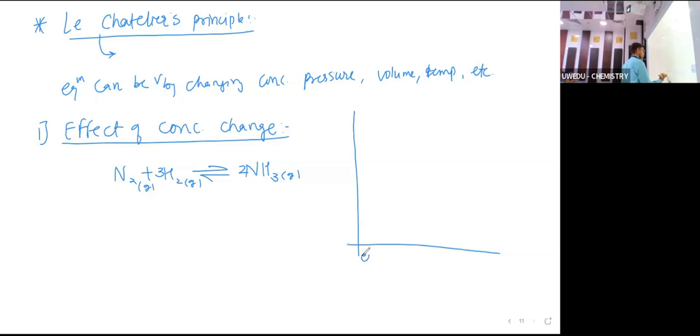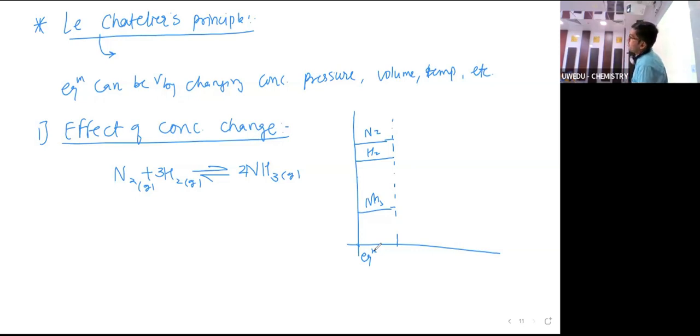This point is the equilibrium point, and that's why the concentrations of N2, H2 and ammonia are constant.